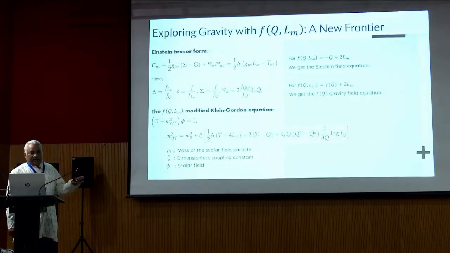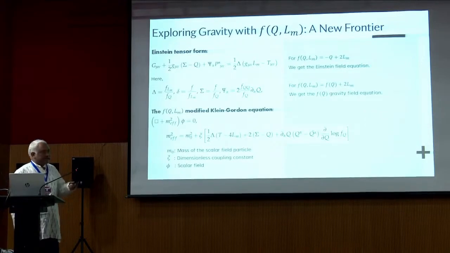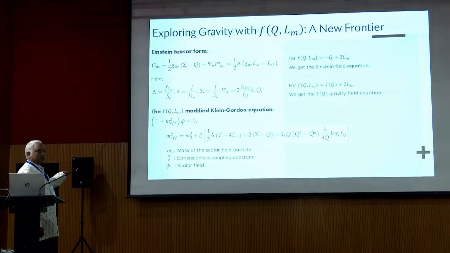Now coming to the Einstein tensor form. In Einstein tensor form, this is G_ij plus half of the other term. So this is the field equation, and the f(Q, L_M) Klein-Gordon equation we also derived in this article, taking the scalar field. We also studied the effective mass, taking the scalar field particle.